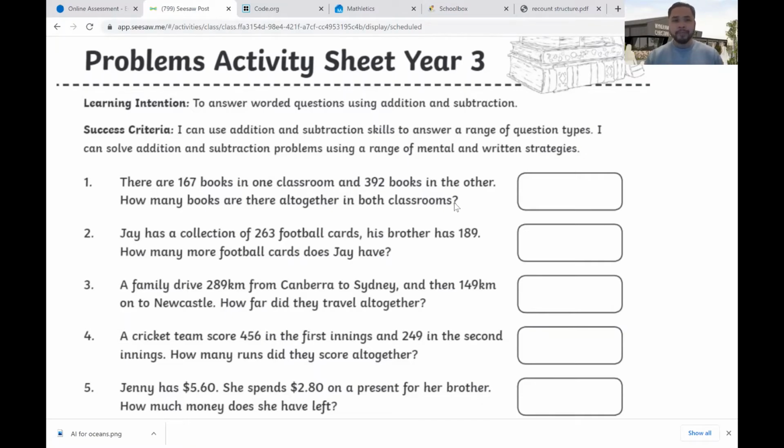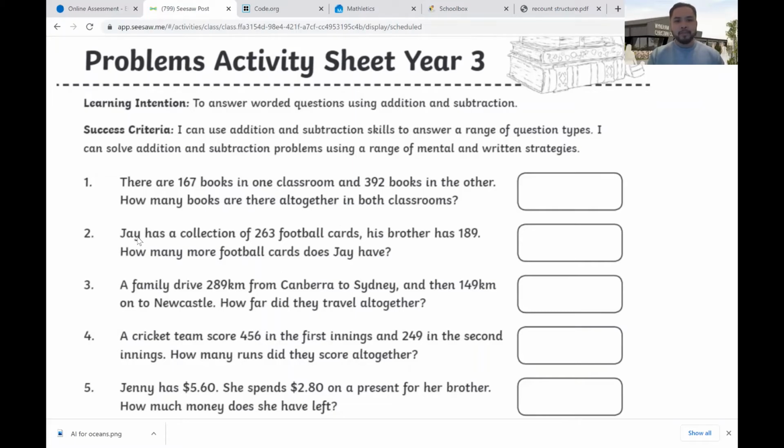Well, when we read it carefully, it's definitely asking you to combine the numbers and to see how many books you have altogether. Okay, there's a hint, altogether. Okay, so altogether, you need to add those two numbers up, 167 plus 392, and that will give you the answer. Okay, and then just write your answer there.